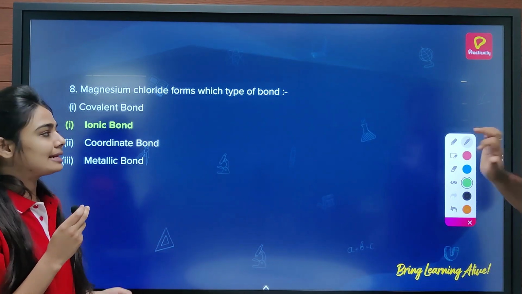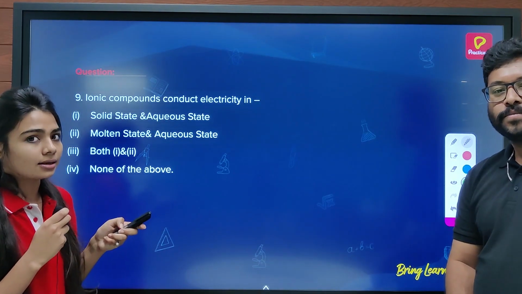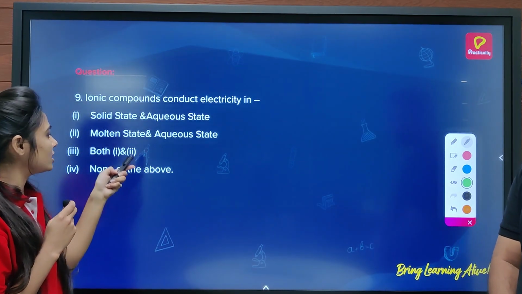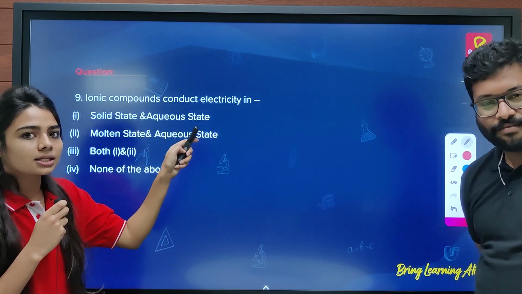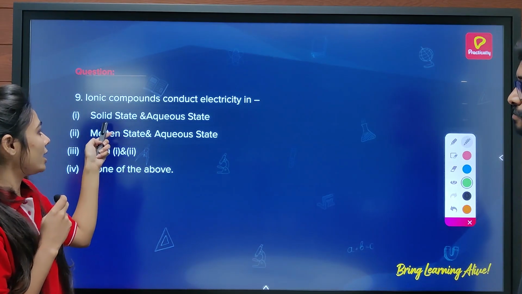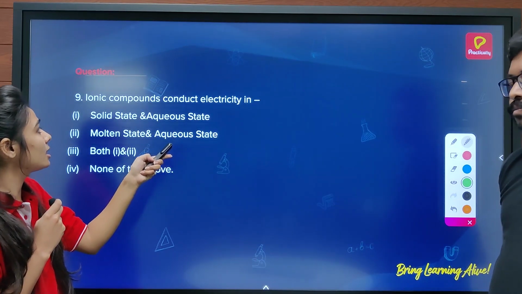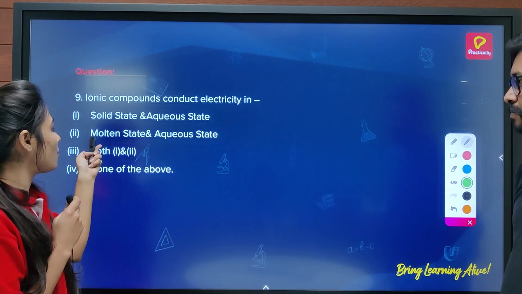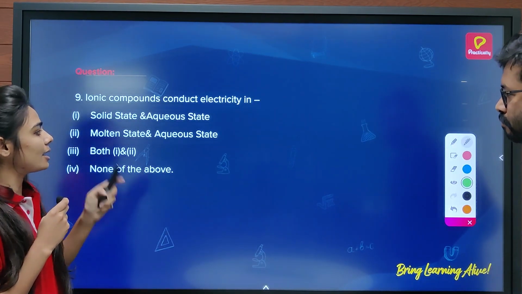So let's move towards the next question. Ionic compounds conduct electricity in solid state, aqueous state, molten state and aqueous state, both first and second, or none of the above. We know that ionic compounds conduct electricity, but electricity only flows when there are free ions. Here in solid state, we do not have any free ions. So ionic compounds conduct electricity only in the molten state and aqueous state. So my answer is second, that is aqueous state and molten state.